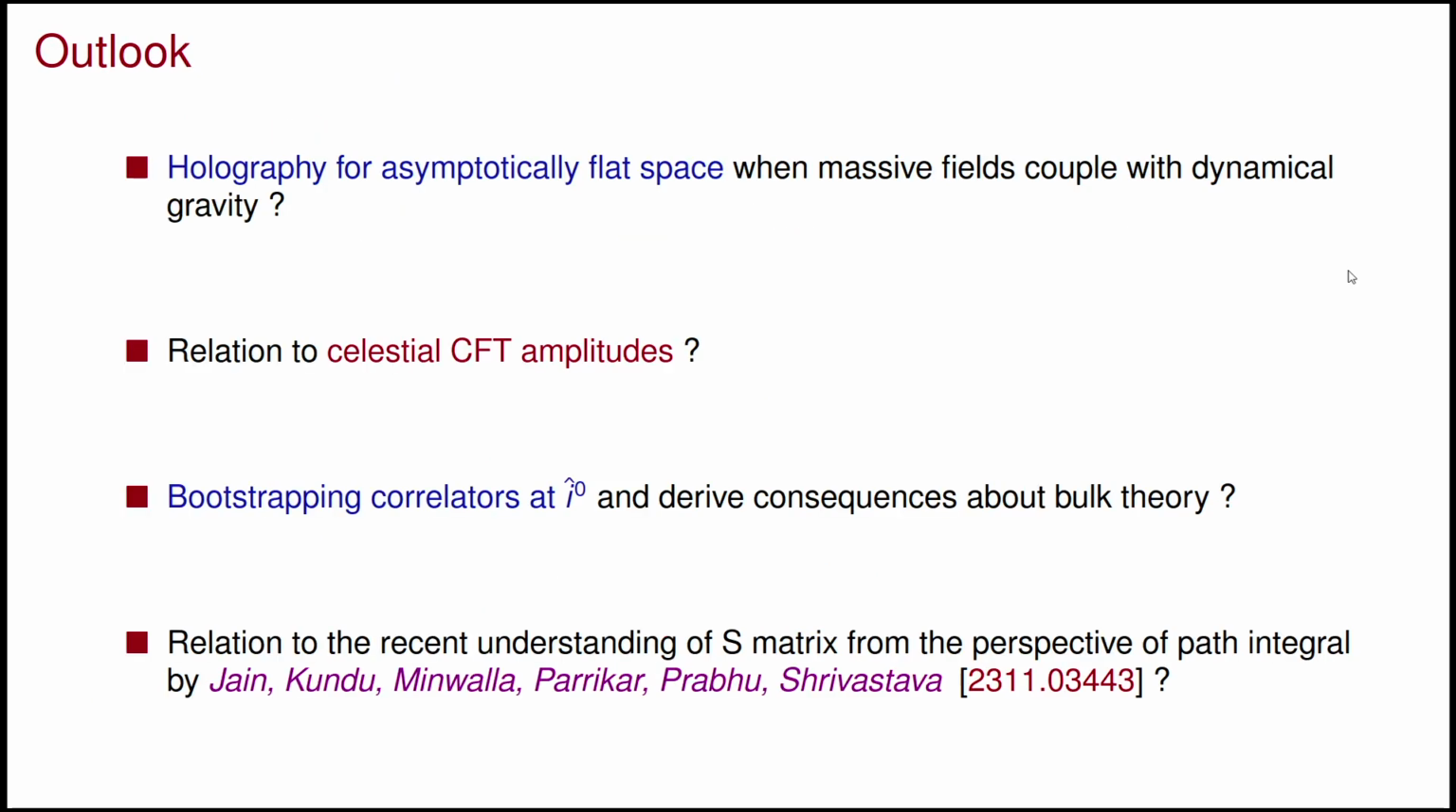And here are some possible outlooks of our program. What we did was just interacting field theory, but we can couple gravity to it. We can study asymptotically flat space, and it is an open question whether we can recover holography from it. Also, maybe there is some relation between celestial amplitudes and our correlators. We can also bootstrap the correlators at I hat 0 and derive consequences for the bulk theory. And also there is some recent understanding of the S matrix by the TFR group. It would be nice to relate our story to their formalism.